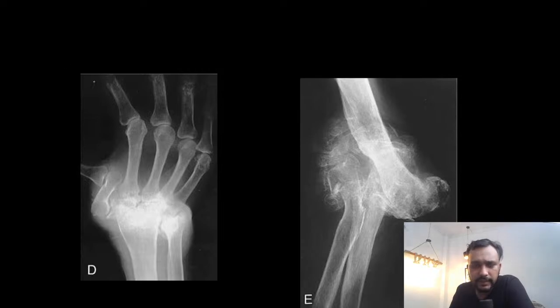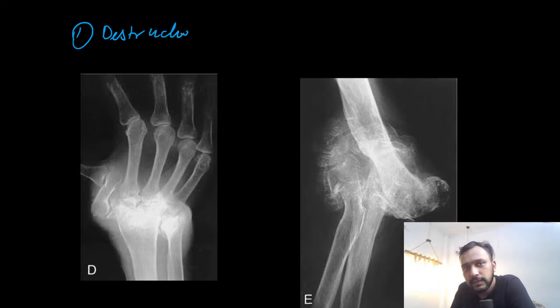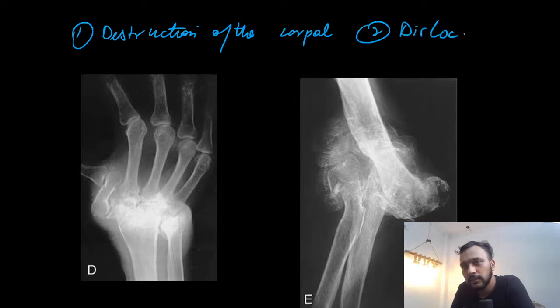So another X-ray where you can see destruction of the carpal bones. We can see dislocation of the joint. We can see debris within the joint.